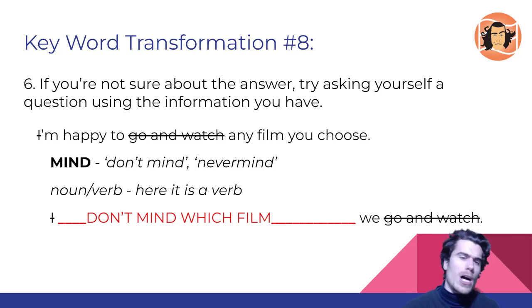If you're not sure, try asking yourself a question using the information you have. So what question can I ask using this information? You do the same. Take a minute, write down a question about this sentence. And when you're ready, press play, and we'll have a look at which sentence I've written down. This step becomes easier the more you do it with me. So you'll start asking appropriate and accurate questions after a while. Okay, so pause the video, write down a question. When you're ready, press play.